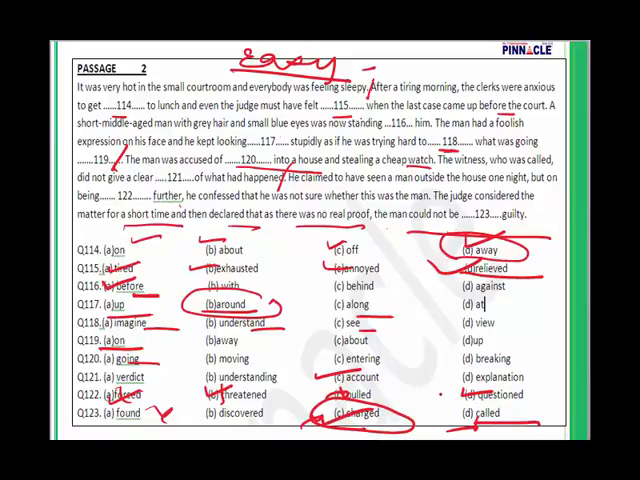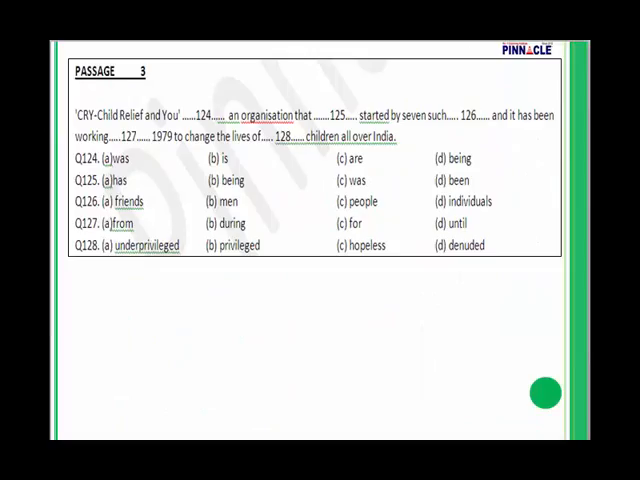D is not the correct one. This was simple. You should be able to score 9 in this. If you are good, your score should be 9 or even more. I don't mind if you get 10 out of 10, I'll be more than happy. The last one, passage 3. Let us take a look at passage 3.